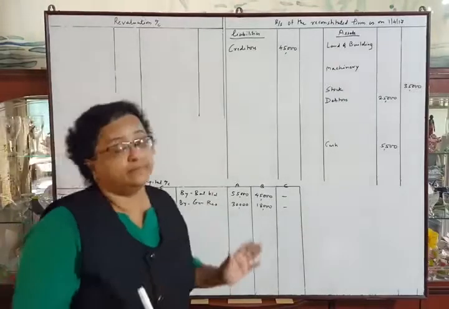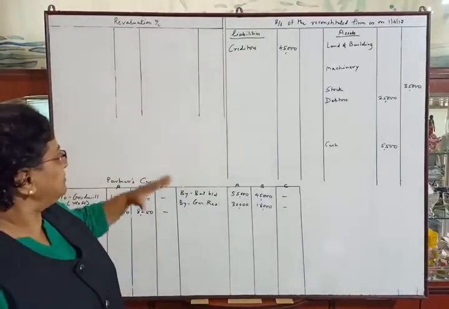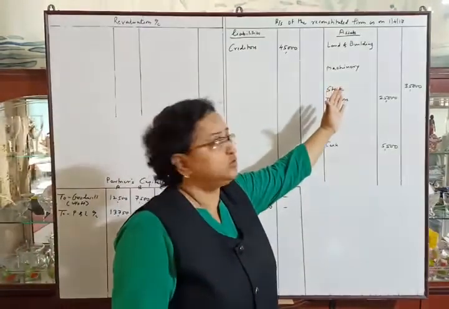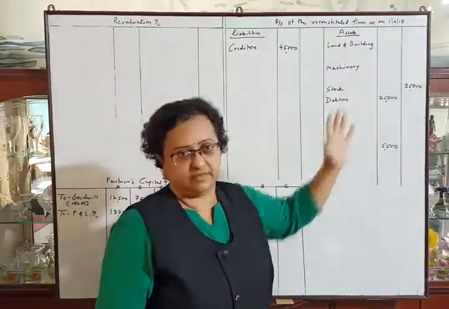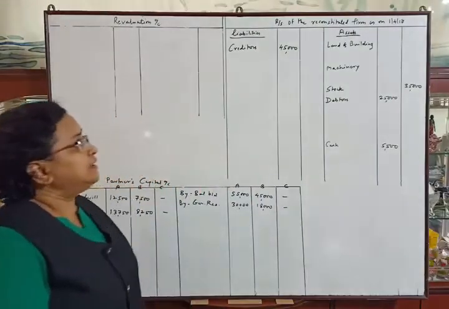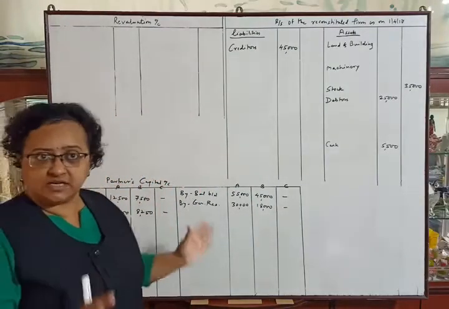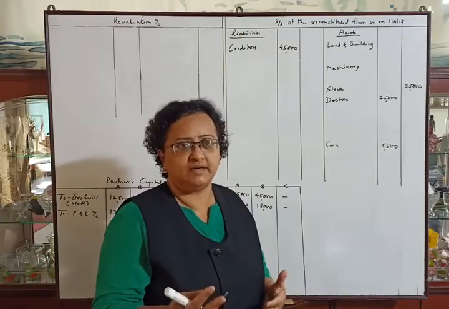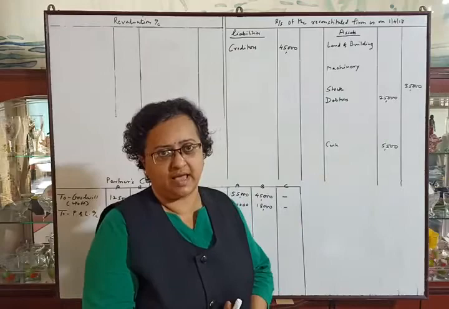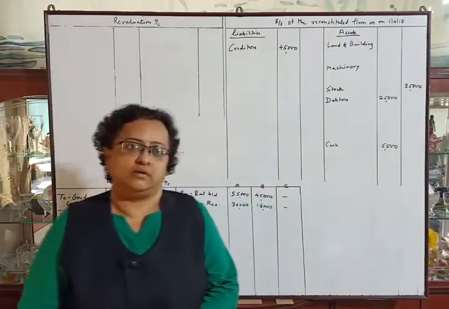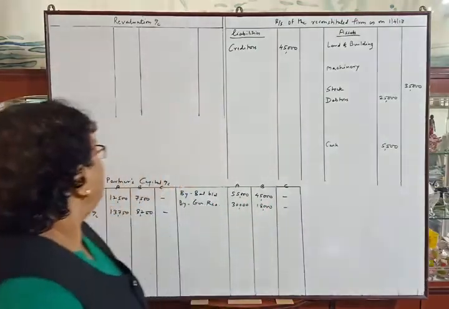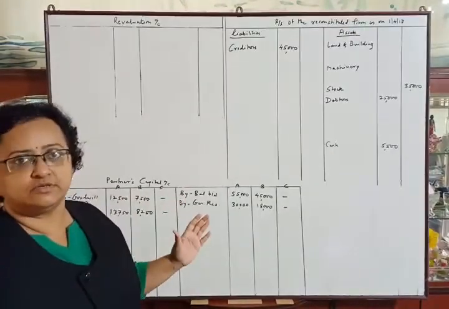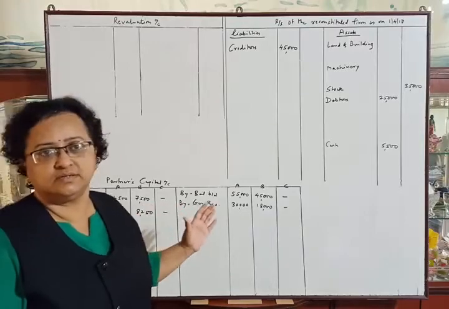They told us to prepare revaluation account, partners capital account and balance sheet of the reconstituted firm as on 1st April 2017. I have not drawn cash account because we will prepare adjustment of cash directly in the balance sheet. Okay, as there are no adjustments, now I have made the posting of balance sheet items. So let us discuss this posting.